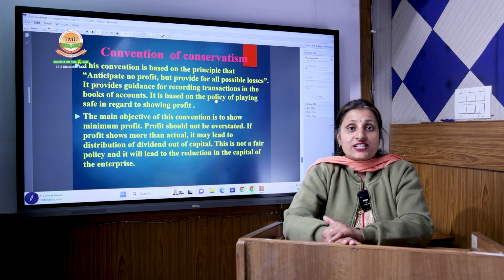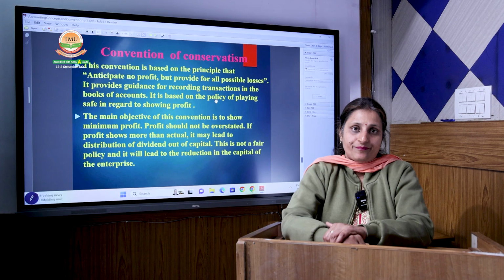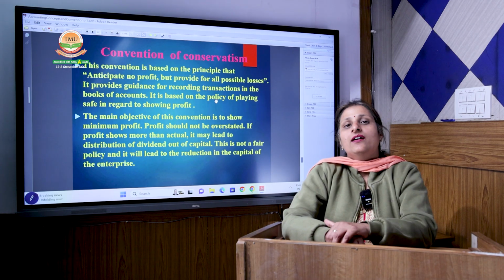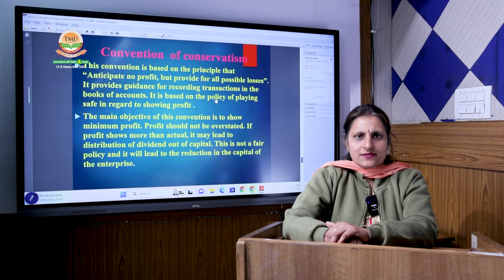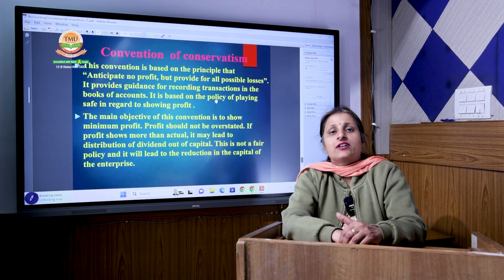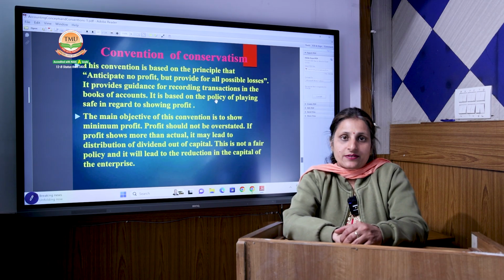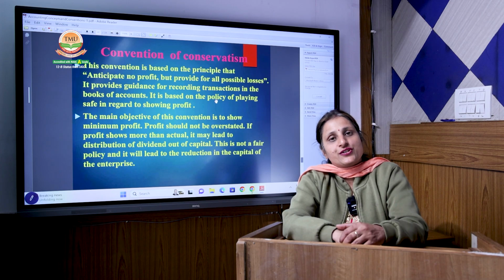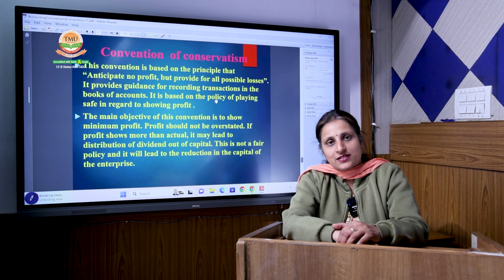It is like the emergency fund that you make in your homes for any safety purpose. In the same way, this provision works. Not only for bad debts, there are other emergencies and problems that can be incurred by the company. For that, the company makes provisions. For example, depreciation. This depreciation is also for the anticipation of losses.